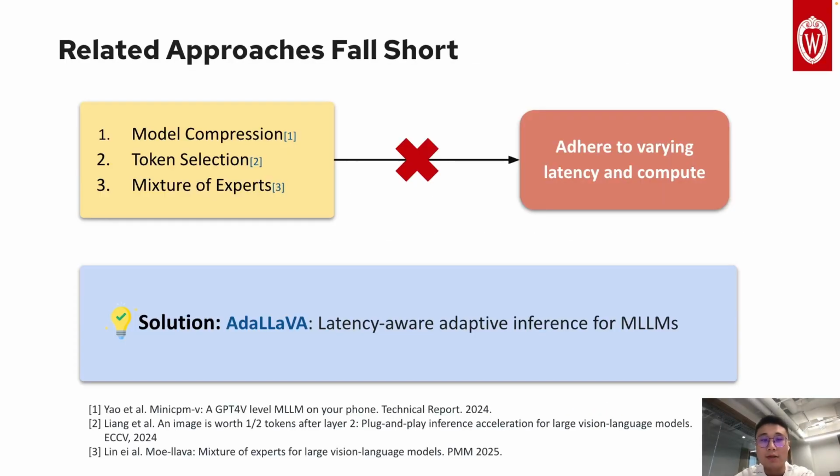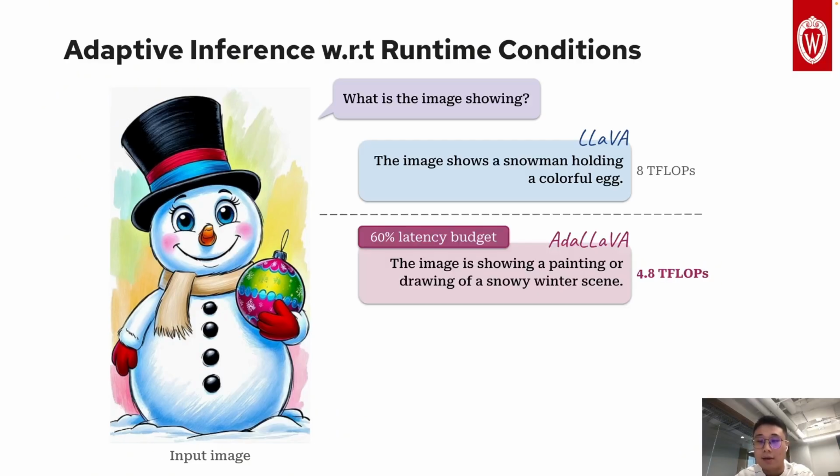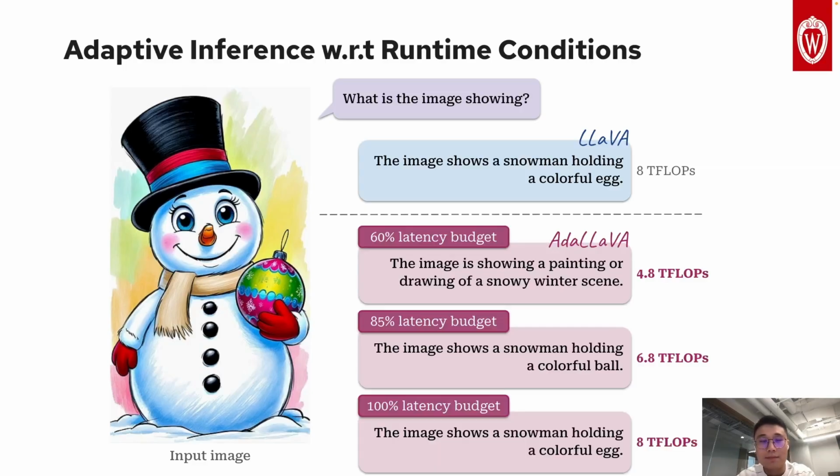There are certain related solutions, such as model compression, token selection, or MoE. However, none of them can adapt to varying compute budgets. We propose our solution AdaLLaVA, a latency-aware adaptive inference framework that dynamically adjusts computation based on both input contents and the specified compute budgets. Here is AdaLLaVA in action. Given the same image and question, our model adapts to different latency budgets, such as 60, 85, and 100% compute.